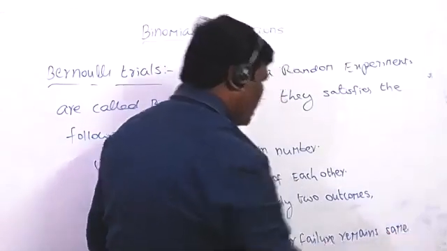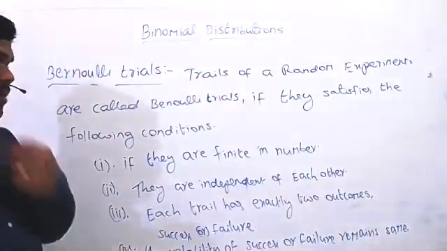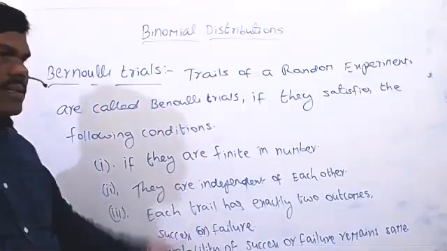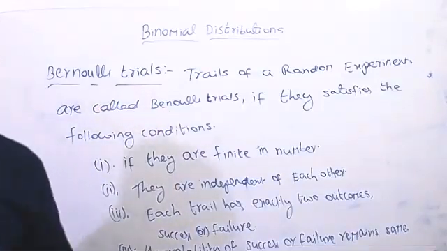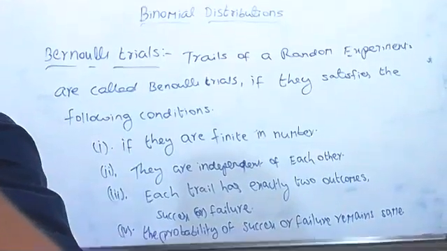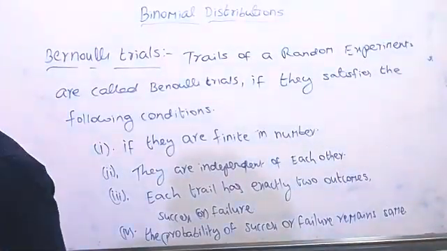Okay, that means if you take any trial, these following conditions will be satisfied, so that kind of trials we call Bernoulli trials.